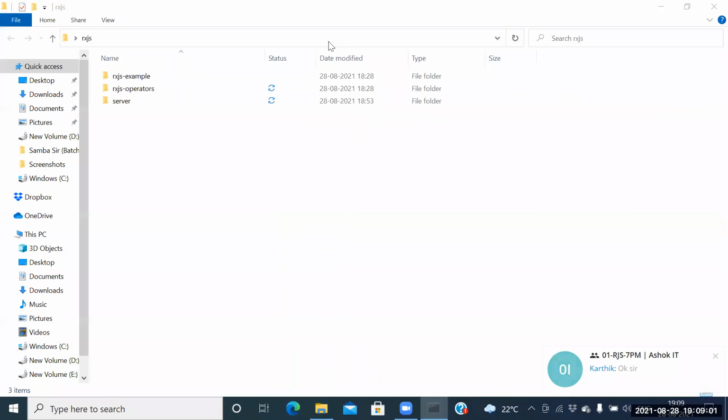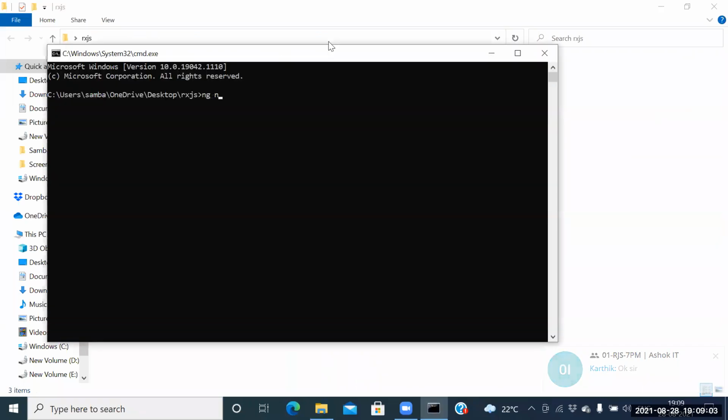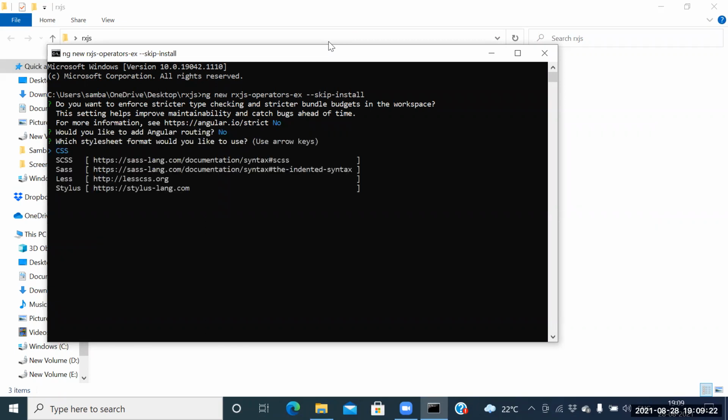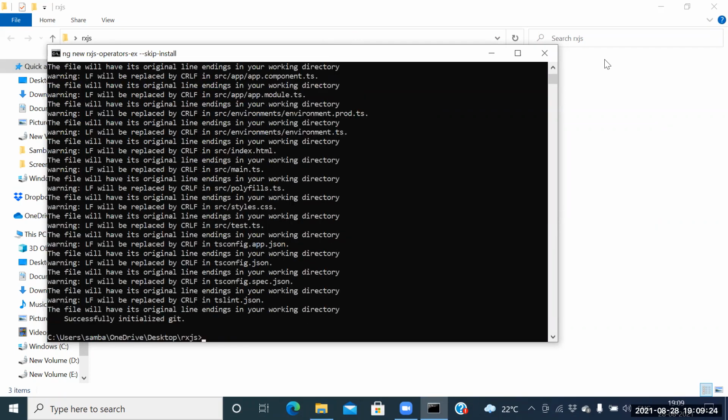Guys, how do you create another project again? ng new, RxJS operators example, then hyphen skip install. Then the project will be created immediately. Is the project created immediately here?